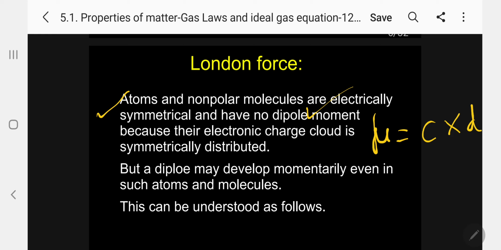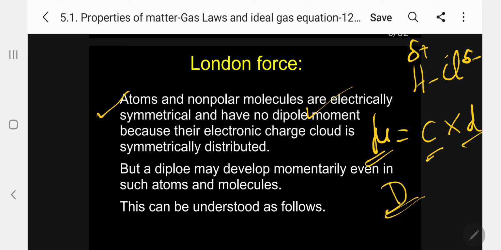Kindly follow. So this is the product of the charge and the distance between them. This unit we are expressing in the form of mu, that is normally in D units. And you have no dipole moment because the electronic charge cloud is symmetrically distributed. So when it is unsymmetrically distributed, only then dipole moment arises. Kindly follow.